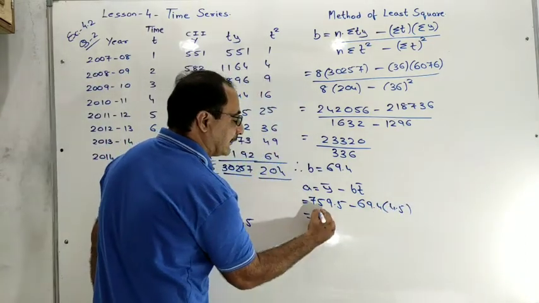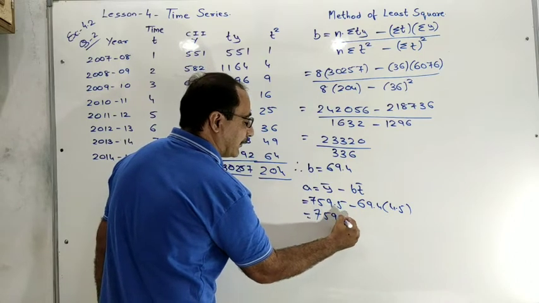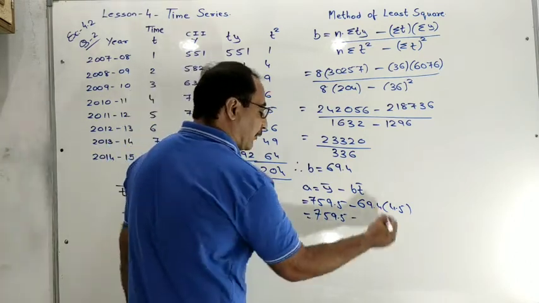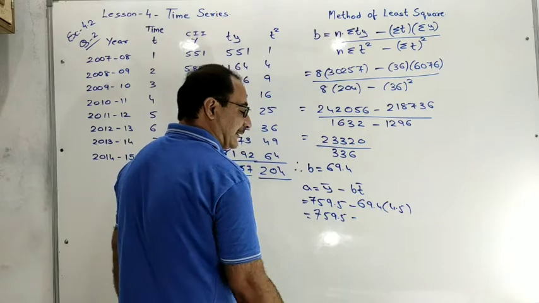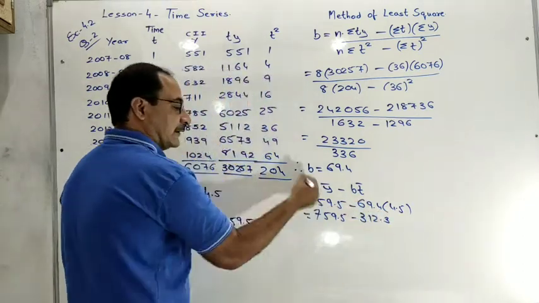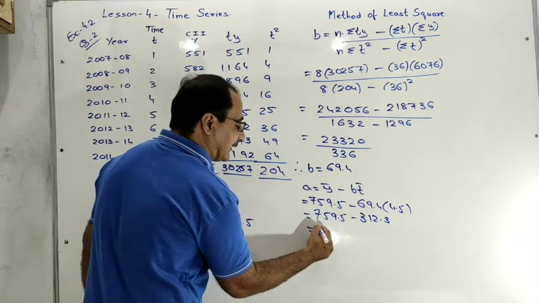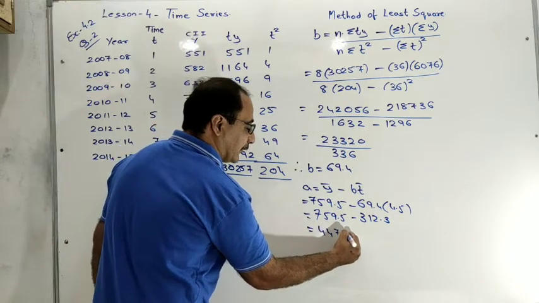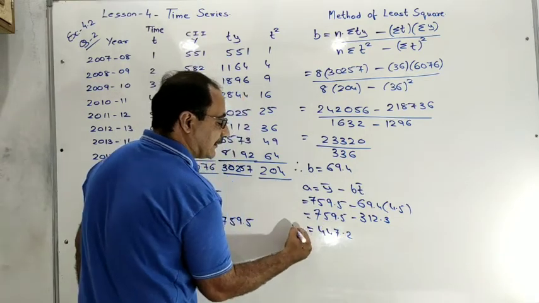Now 759.5 minus 69.4 into 4.5. Multiplying, simply your answer will be 312.3. Subtract this from it, then you will get answer 447.2. This one is a.